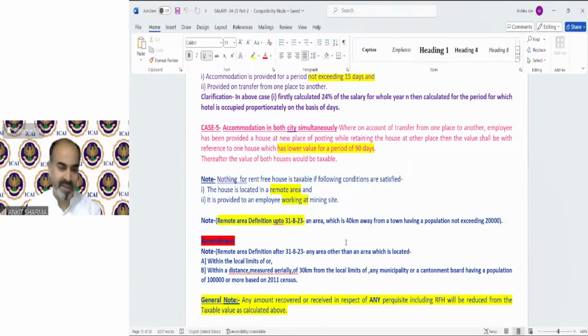That was the old definition. On or after 1st September 2023, the meaning of remote area is within the local limits of, or within a distance measured aerially of 30 kilometers from the local limits of, any municipality or a cantonment board having a population of 1 lakh or more based on the 2011 census. Okay.